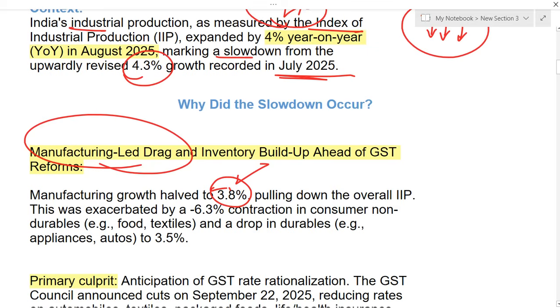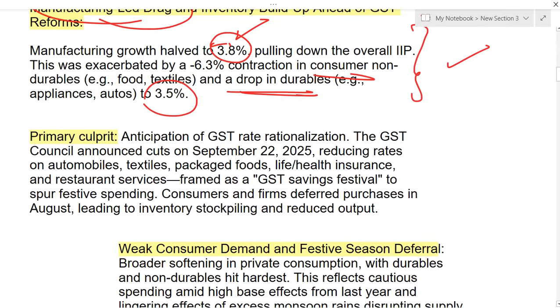Next, there is a minus 6.3 percent contraction in consumer non-durables like food and textiles. There is very high contraction. Next, there is also a drop in durables like appliances, autos, electronics by 3.5 percent. Because of all these reasons, this industrial sector is not working well.